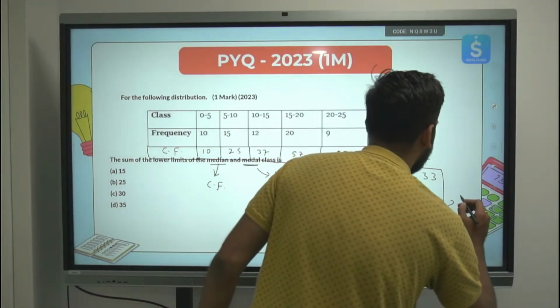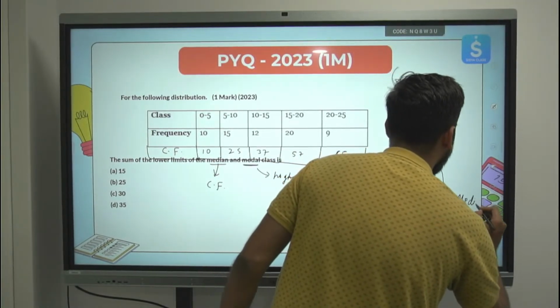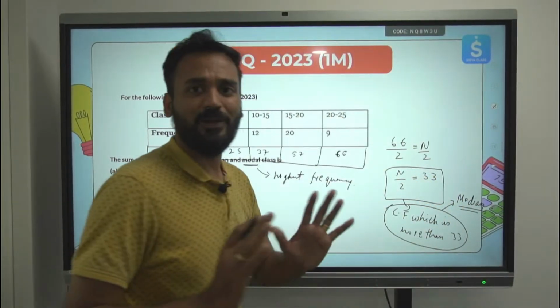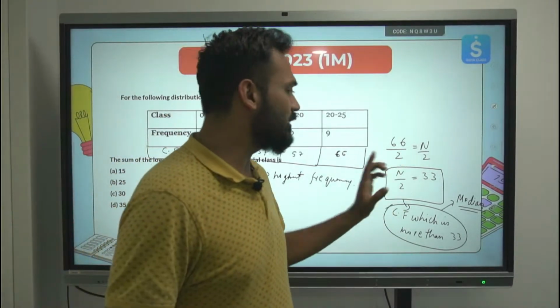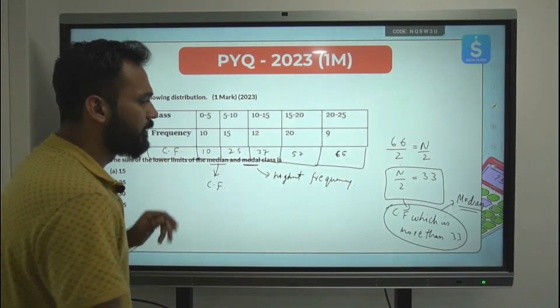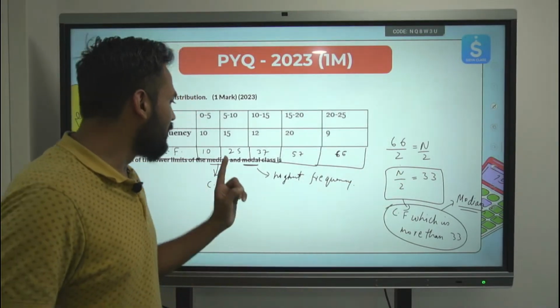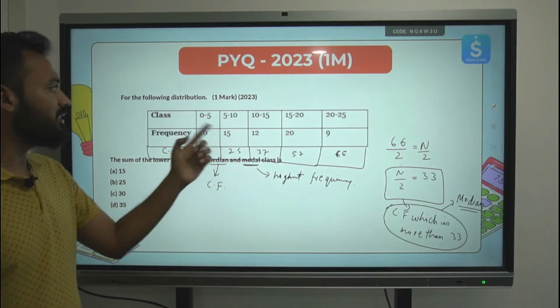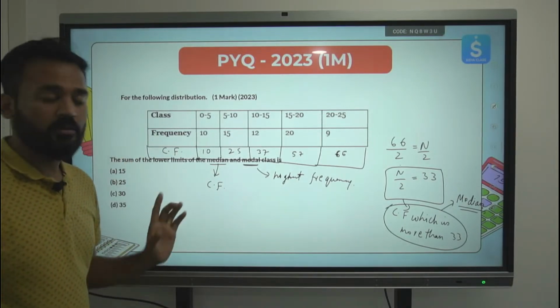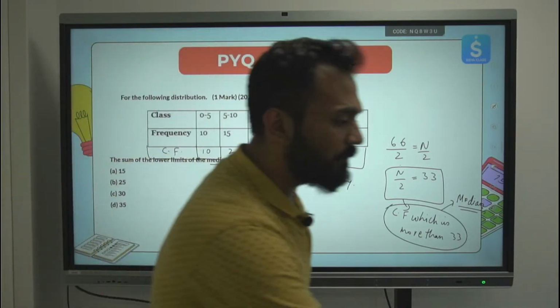Every time I'll be using this only. I'll not do n plus 1 by 2 or n by 2 plus 1, simply this only for grouped data, nothing else. So the cumulative frequency just more than 33 will give me the median class, and the class having the highest frequency will give me the modal class. Type in the chat box, let's see.